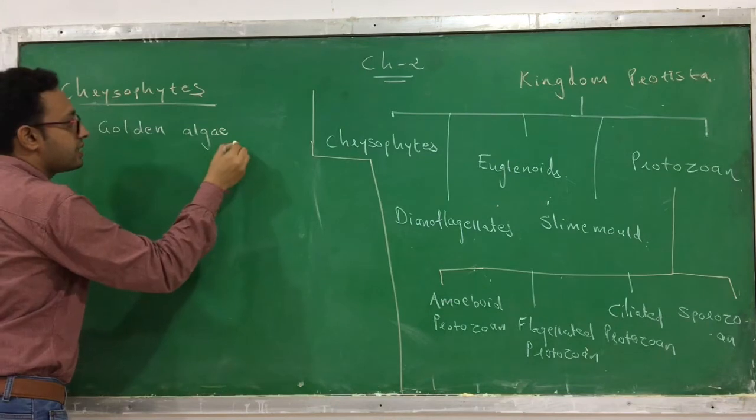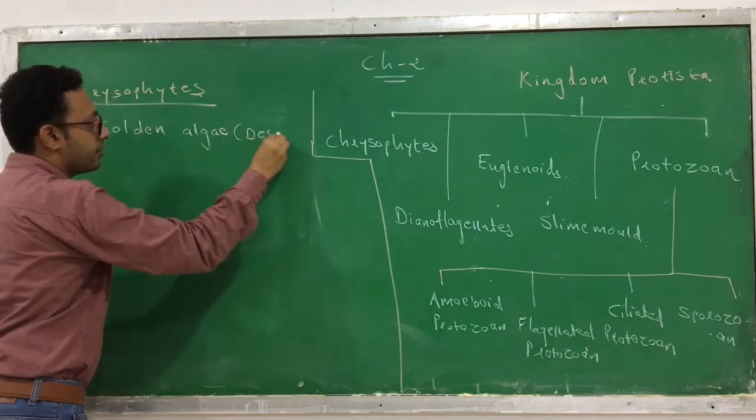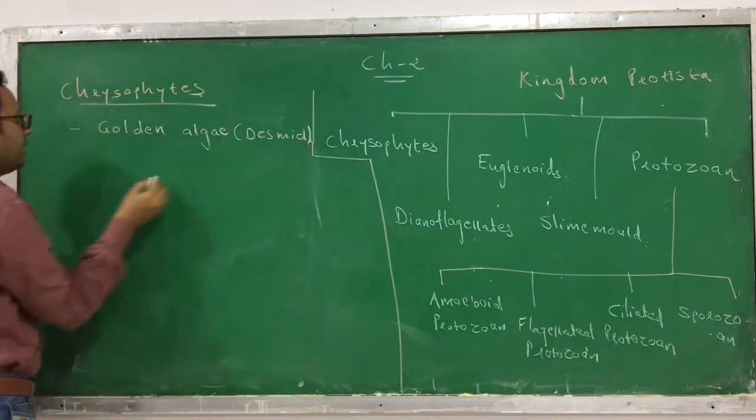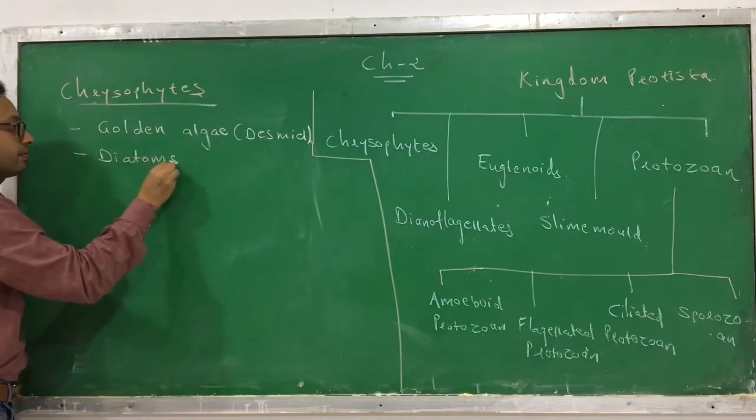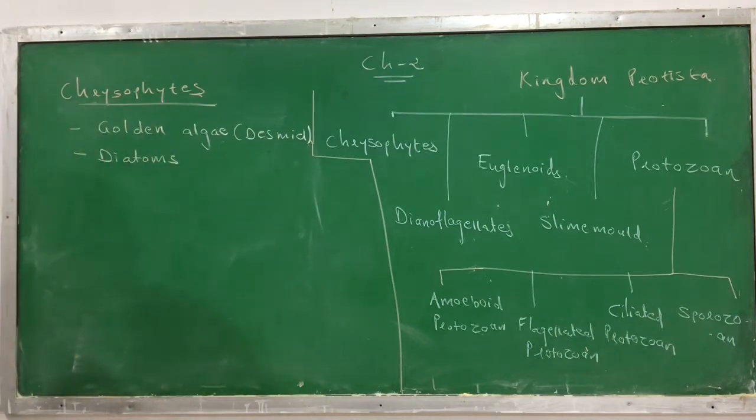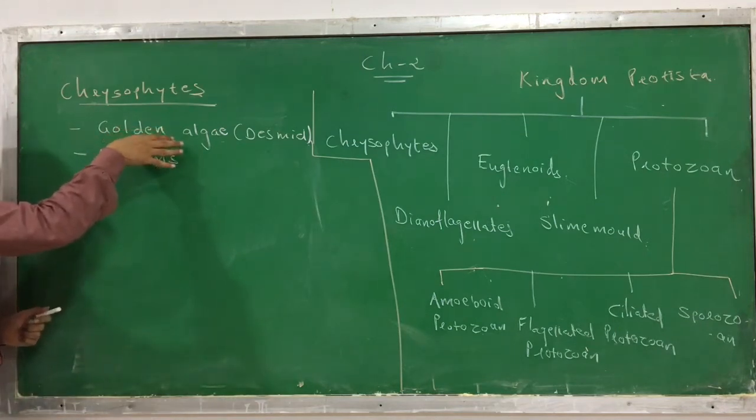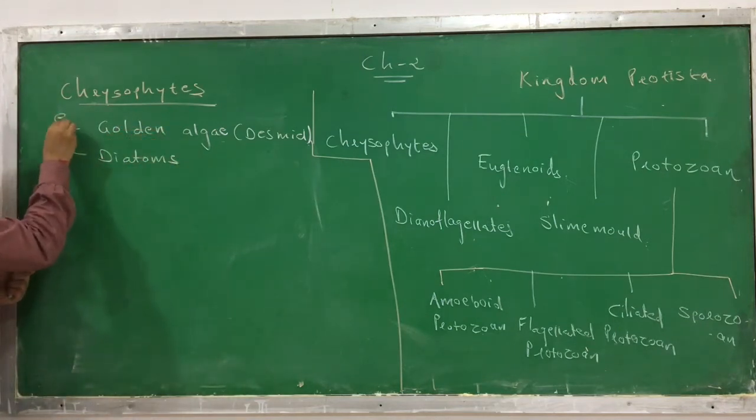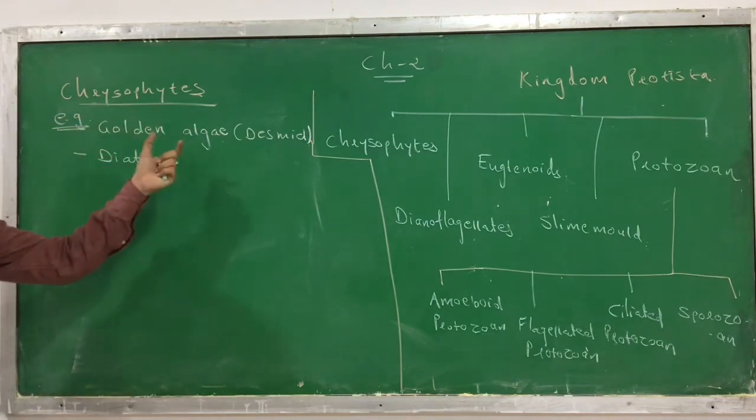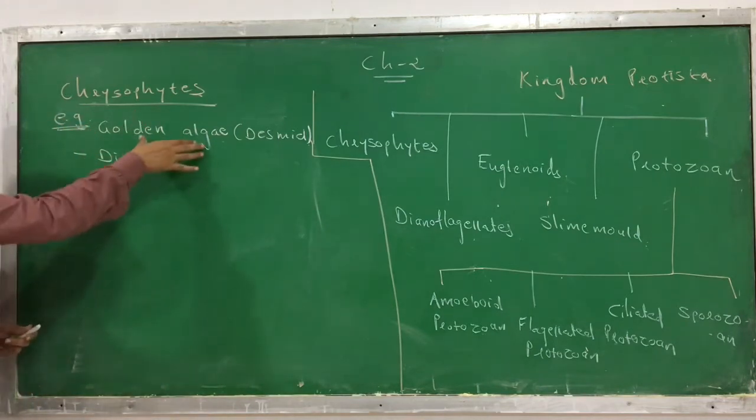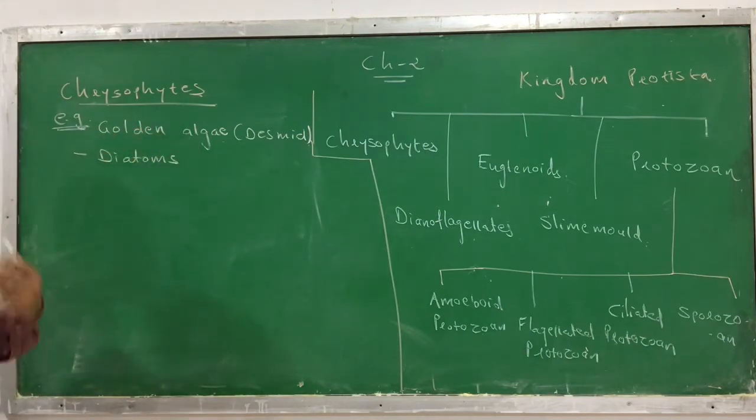You can also call it desmids. And the second category you can call diatoms. So these are the two examples of chrysophytes: golden algae and the diatoms. You have to remember these two examples. Golden algae is given the name golden because its appearance is golden. So that's why they are called golden algae.